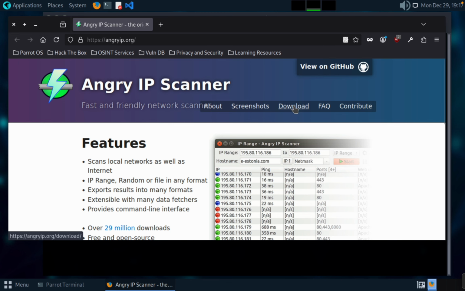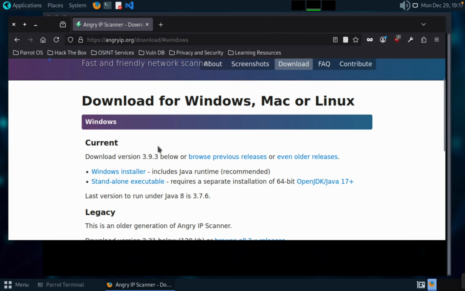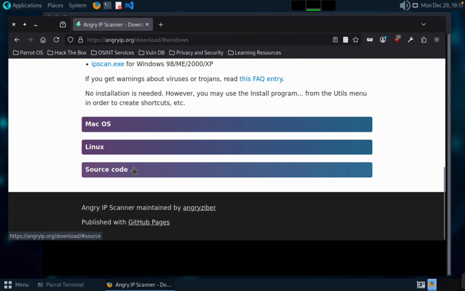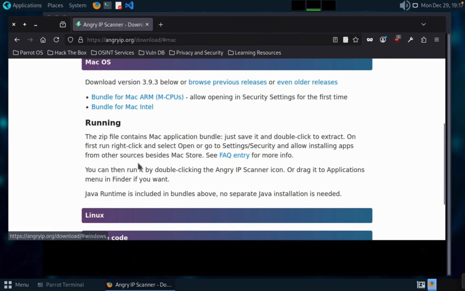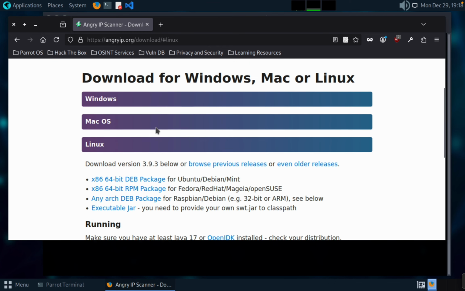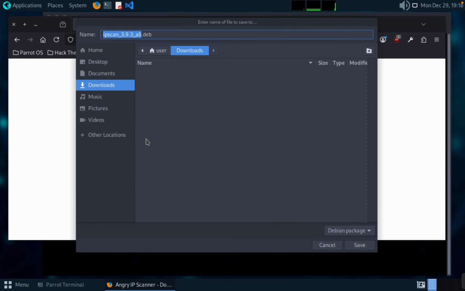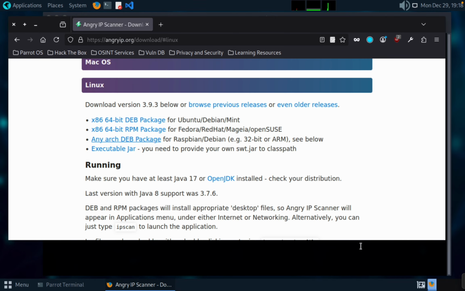Let's go to download. I'm going to install a package compatible with my system, so we shouldn't get any kind of errors. If we are using Windows, you can go here. If you are using a MacBook, you can install this one. Or if you are using Linux, you can install that one. Actually I'm going to install this one. This one is compatible for me. I'm using a MacBook, but I know this one is good for me. I'm going to save it into downloads.